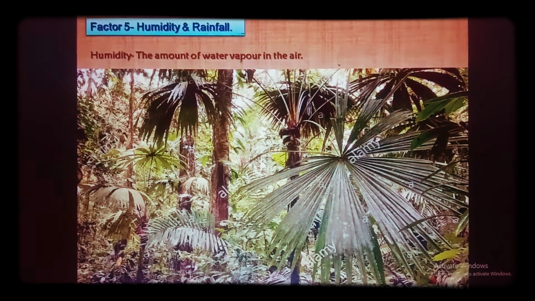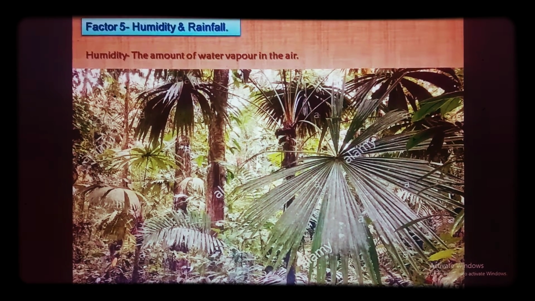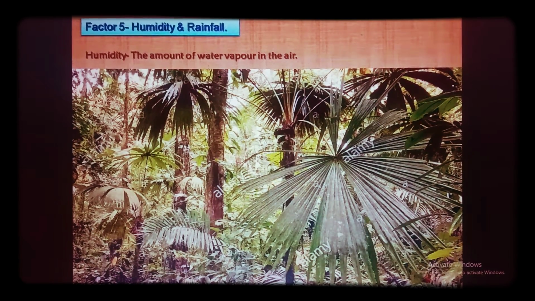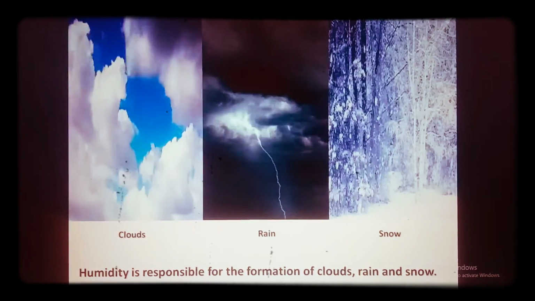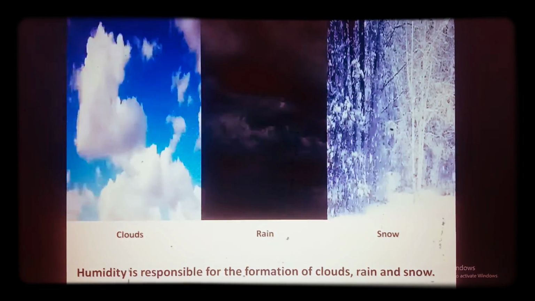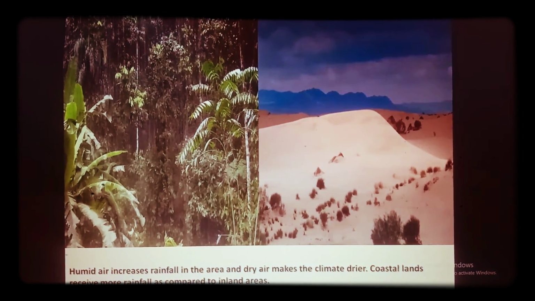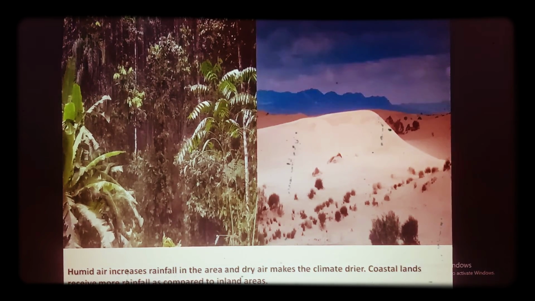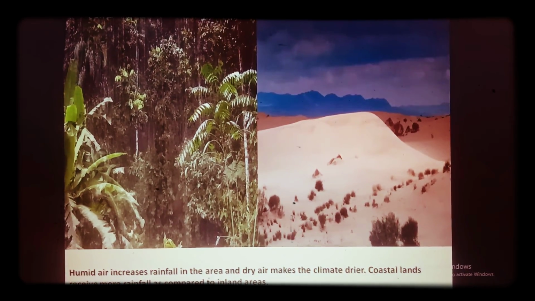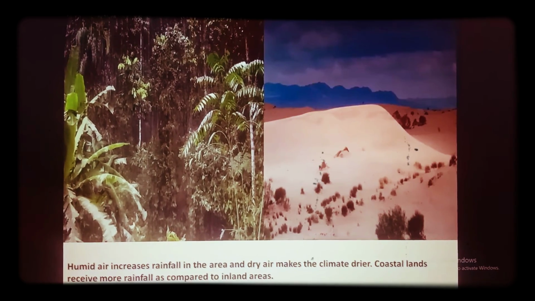Now, factor 5. Humidity and rainfall. Humidity is the amount of water vapor in the air. Humidity is responsible for the formation of clouds, rain and snow. Humid air increases rainfall in the area and dry air makes the climate drier. Coastal lands receive more rainfall as compared to inland areas.